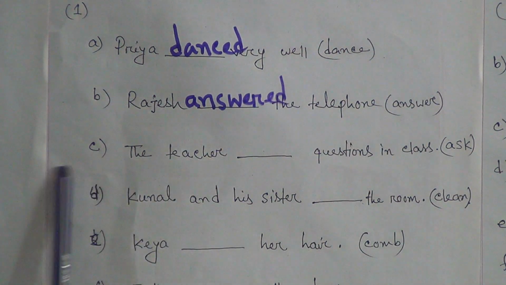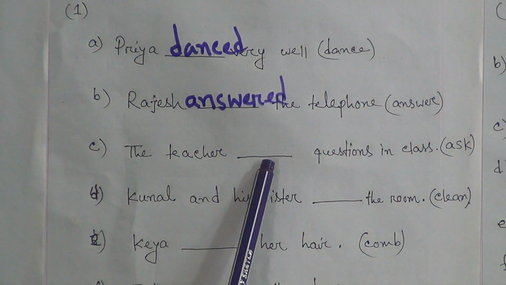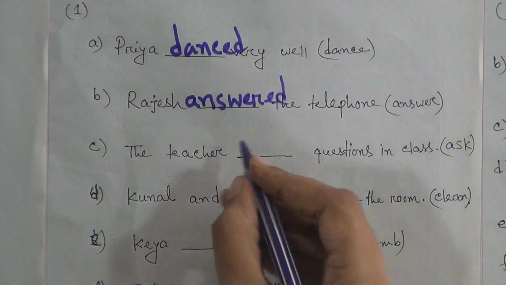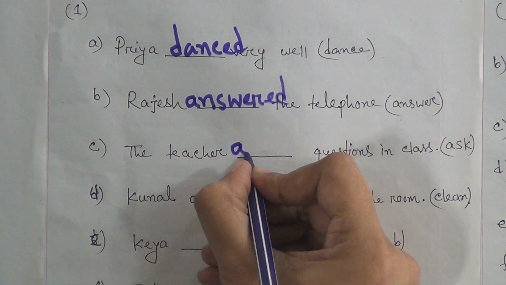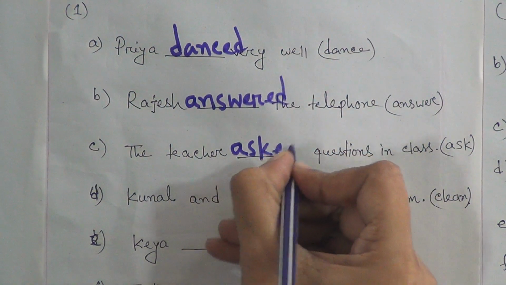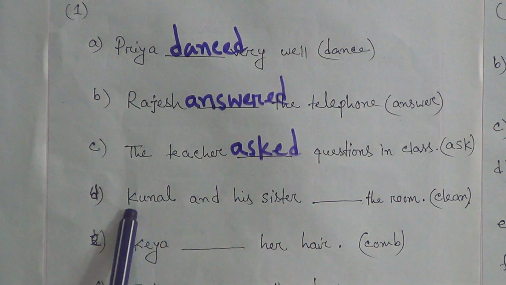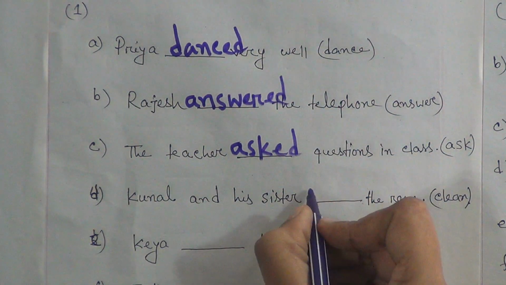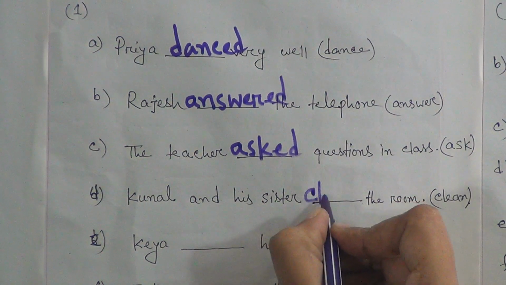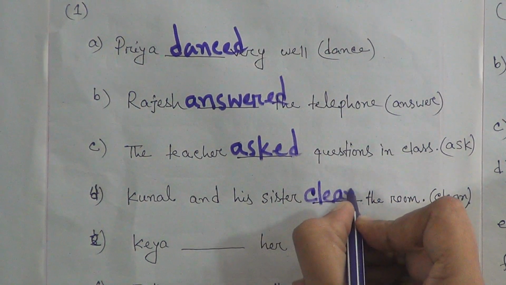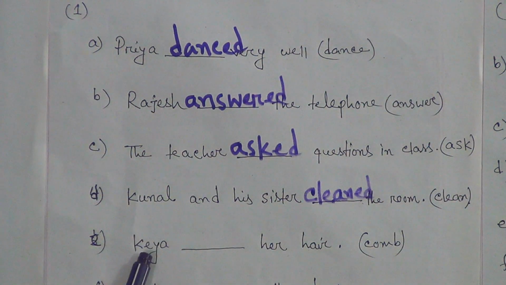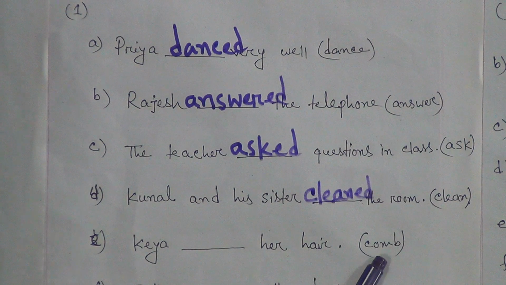Number C, the teacher dash a question in class. In the bracket the word ask. In the same way, past form: A-S-K-E-D. Number D, Kunal and his sister dash the room. Clean. Past form of the word clean: cleaned. Number E, Kia dash her hair. Comb.